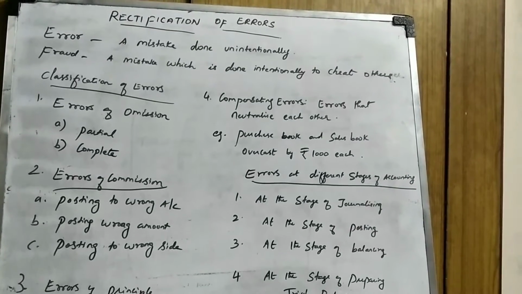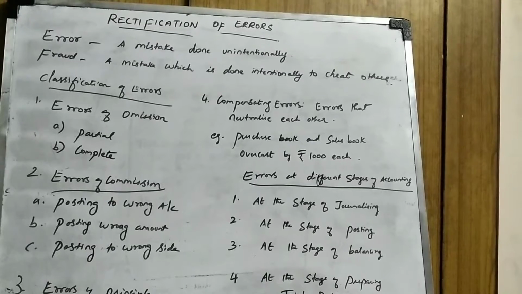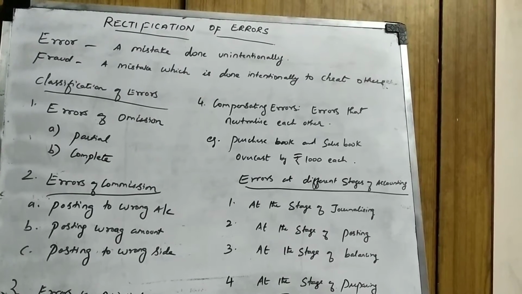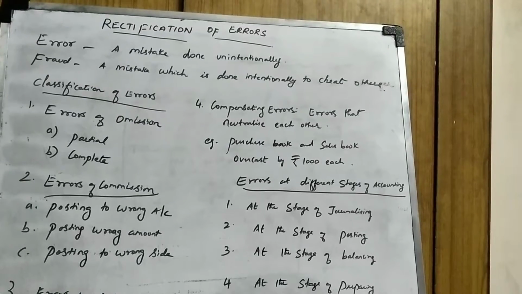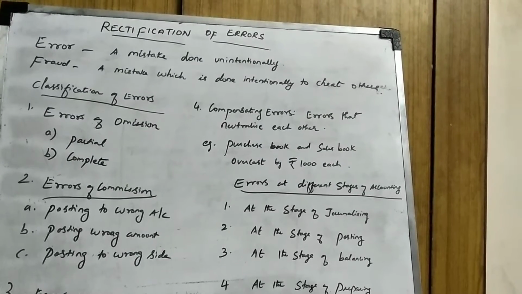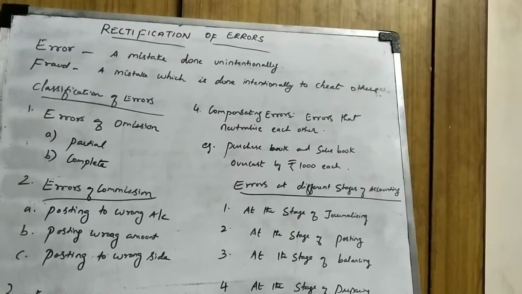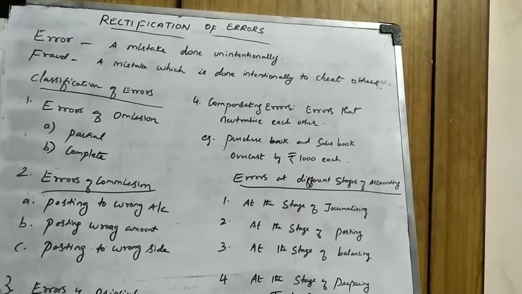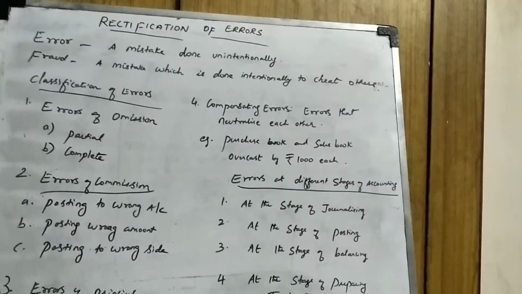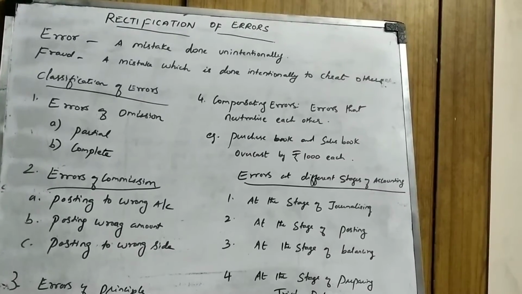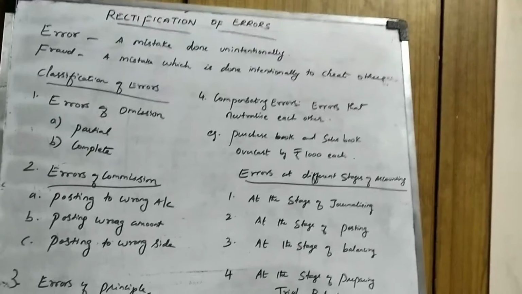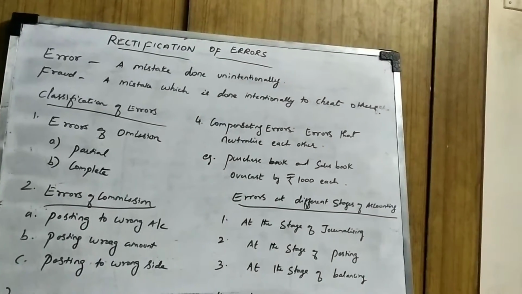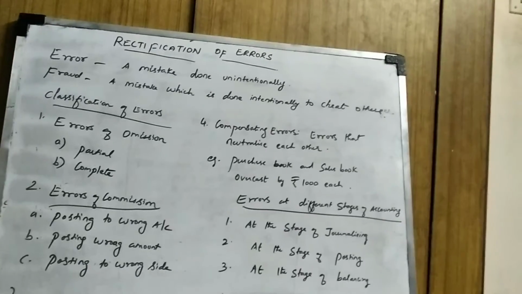So we all know to err is human, to forgive is divine. Errors are inevitable, you can't avoid them. So what is an error? What is the meaning of the word error? Error means a mistake which is done unintentionally, without knowing. So we all tend to make a lot of mistakes, right? So error is something which is being done unintentionally. It is a mistake which is done unintentionally.